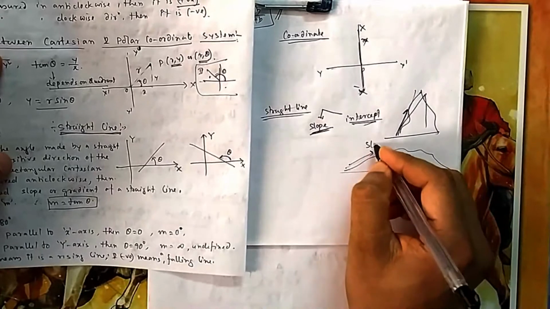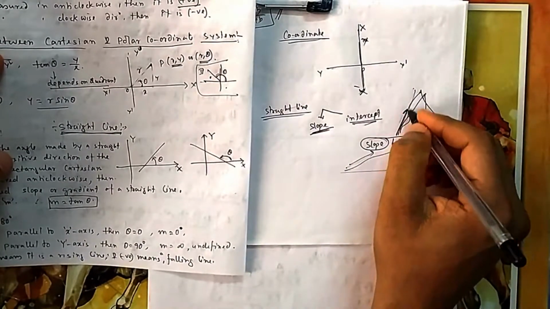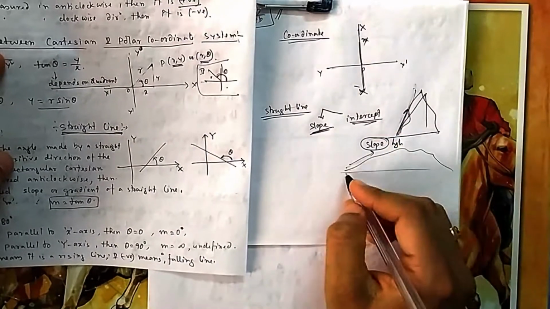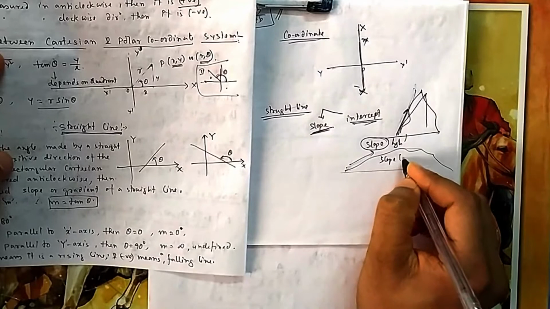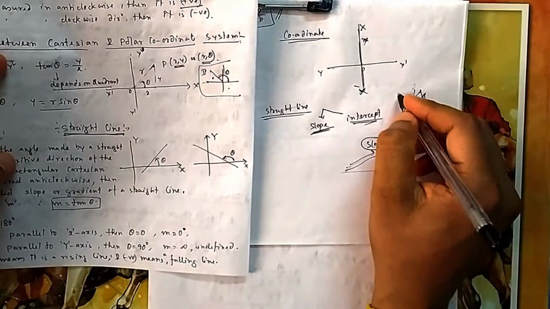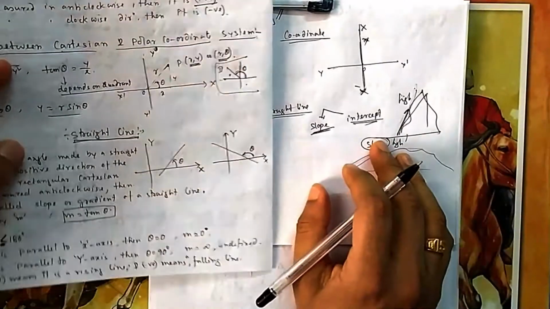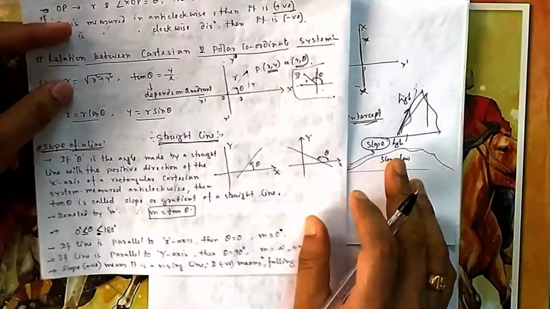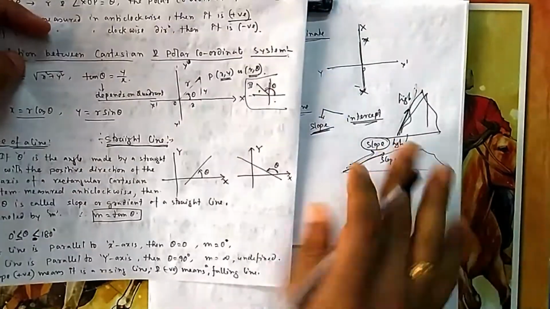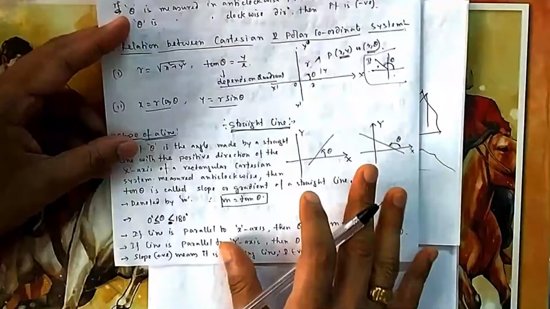In normal meaning we say slope high means a very sharp rise in height. Here the slope is low, and here the slope is very high. When it is low, it is very easy to climb. It is easy to climb a staircase also if the slope is low. So that is the meaning. If you take a straight line, slope means how it is inclined with the x-axis. That is the relation.